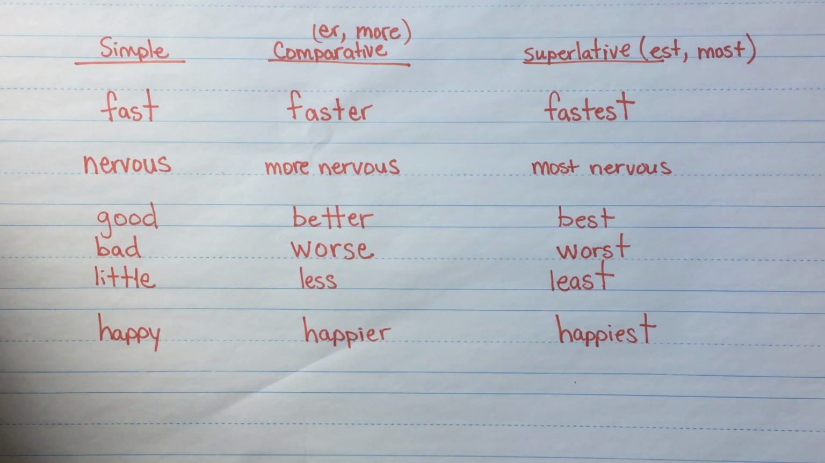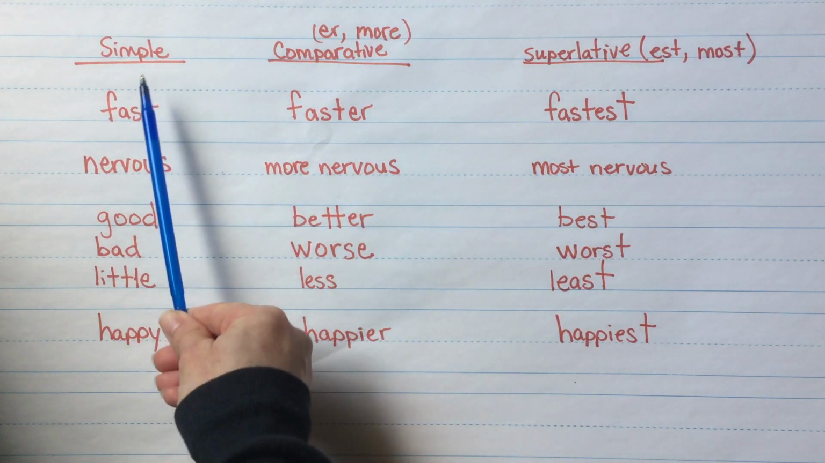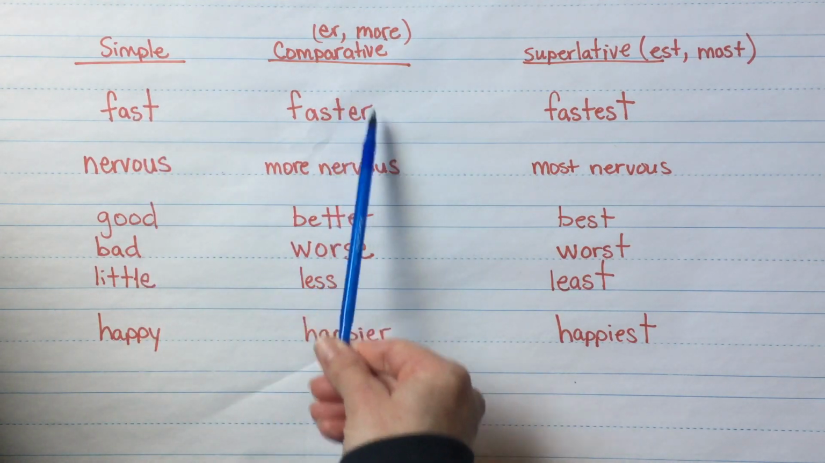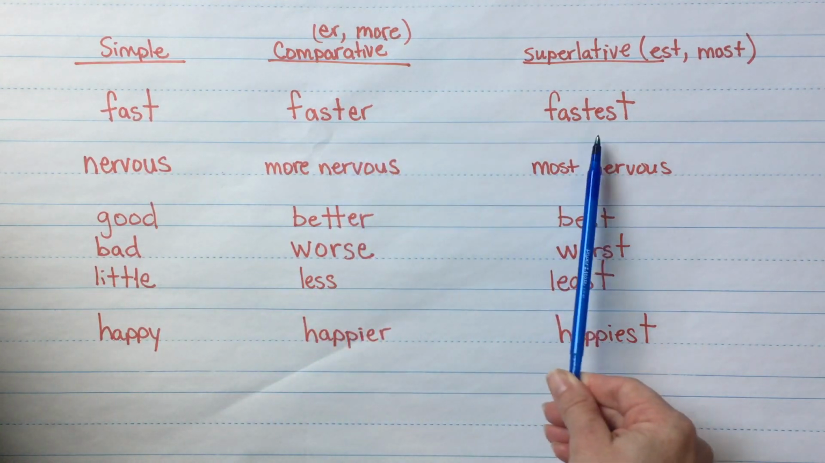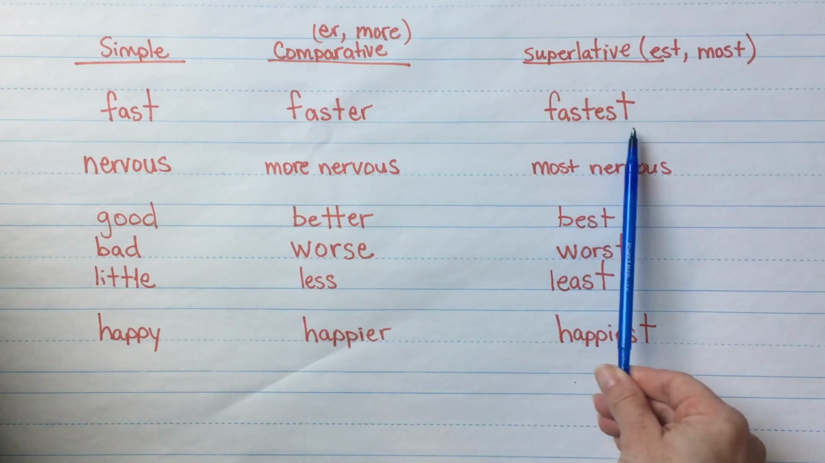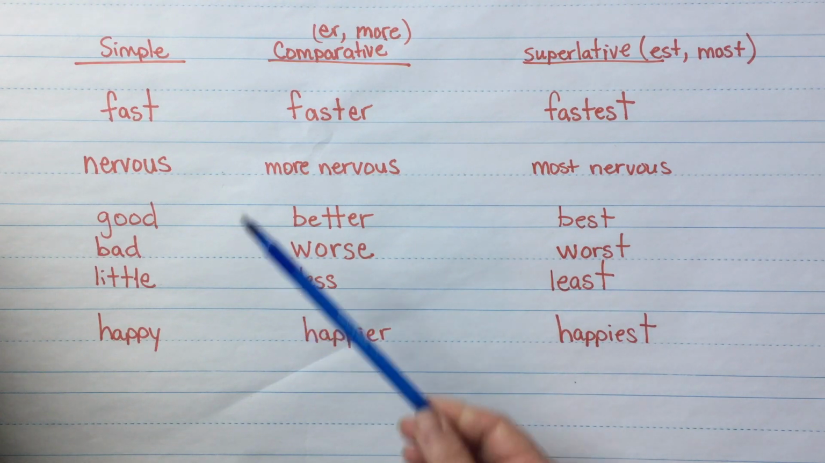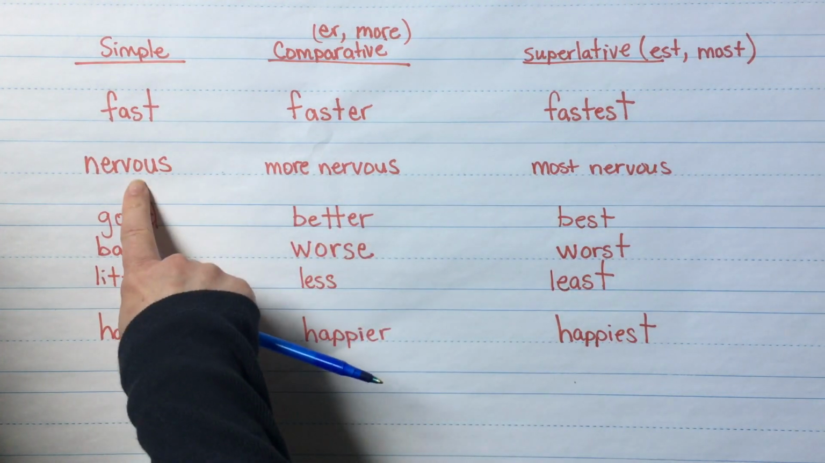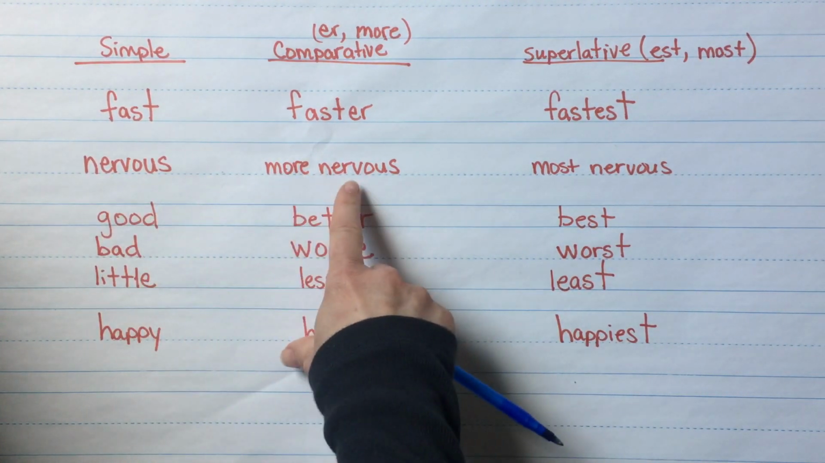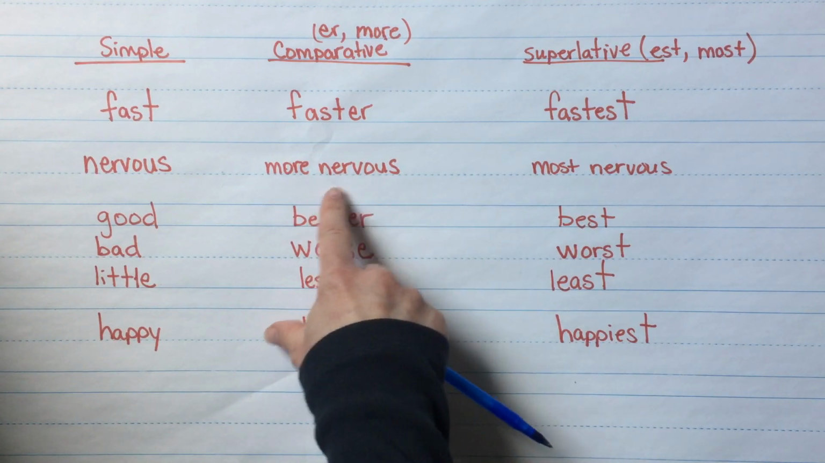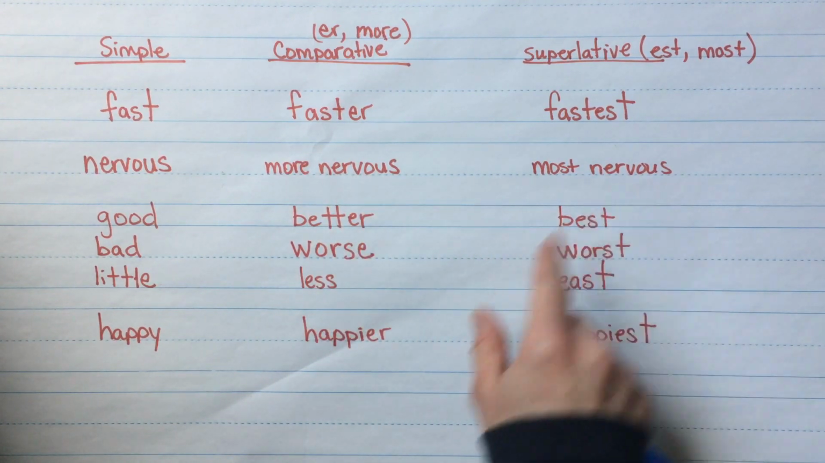Hi, third grade. We're going to start with a little review today, just to remember when we have the comparative forms of our adjectives and our superlative forms. So if you have a fast car, you add -er, faster, if it's more fast, and then fastest, if it's the most. And then sometimes for nervous, we don't say nervouser, we say more nervous and then most nervous.